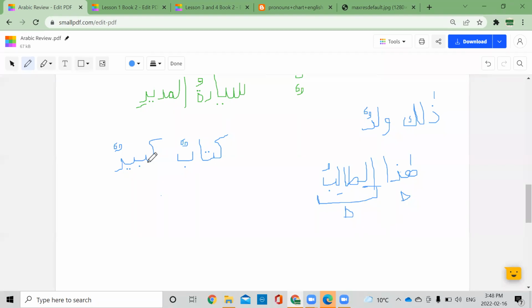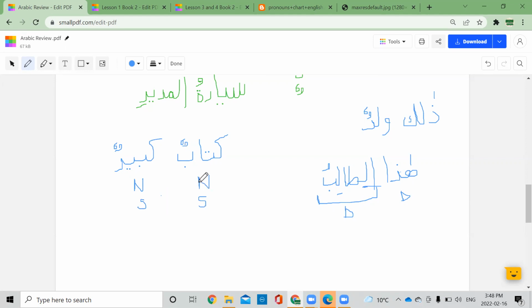Kitabun kabirun. Kitabun is nakira because of tanween, and kabirun is also nakira because of tanween. Kitabun is singular. Kabirun is also singular. Both contain tanween, which means the i'rab is the same.